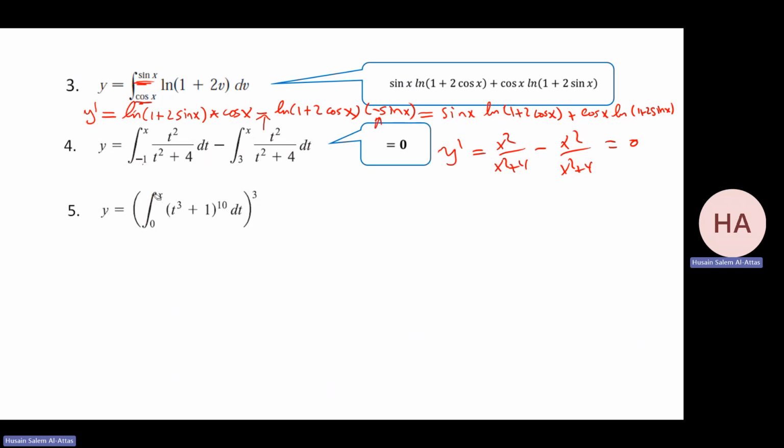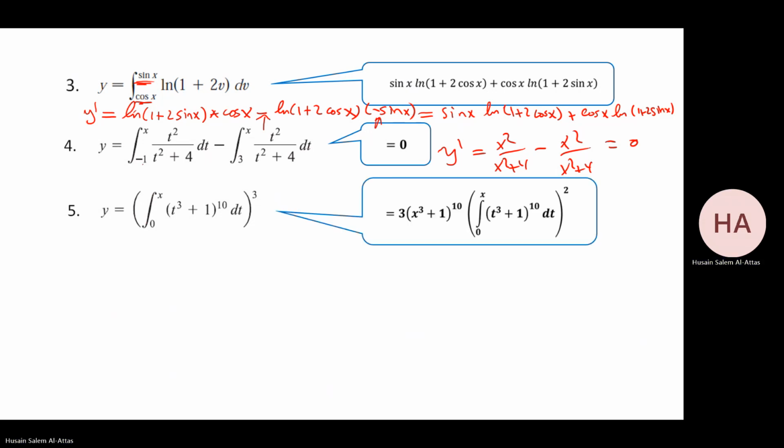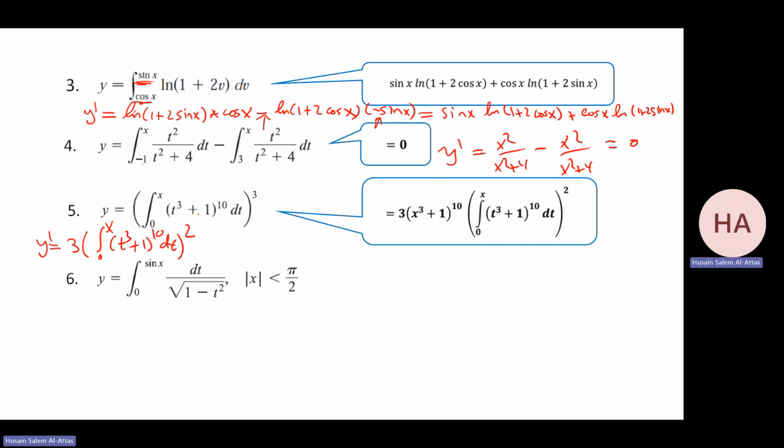And now differentiate this. It's function cubed, huh? Function cubed. This is the answer. So I'll try to squeeze it here. Y prime will be what? Function cubed, 3 times the function square times the derivative of the function. Now the derivative of this, I will do the fundamental theorem of calculus, that is x cubed plus 1 to the power 10. Look at this, it's the same as this one.